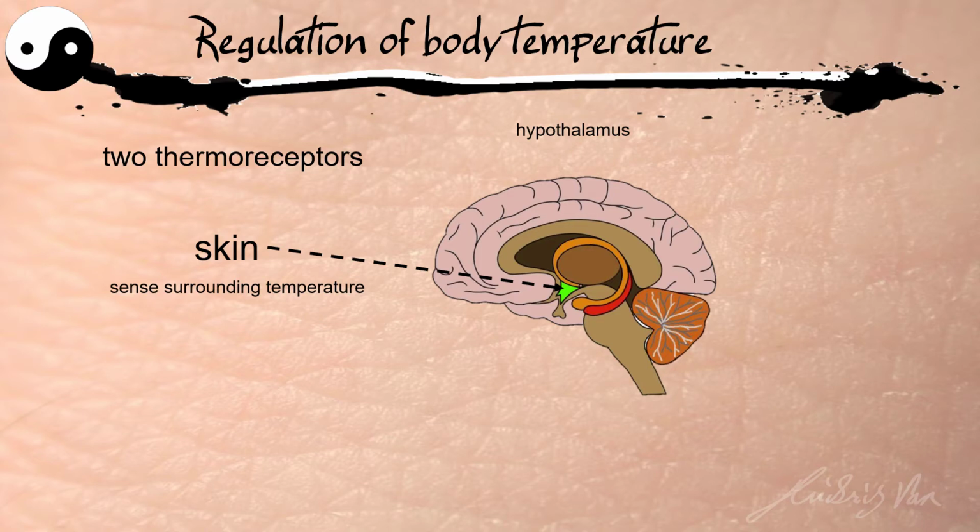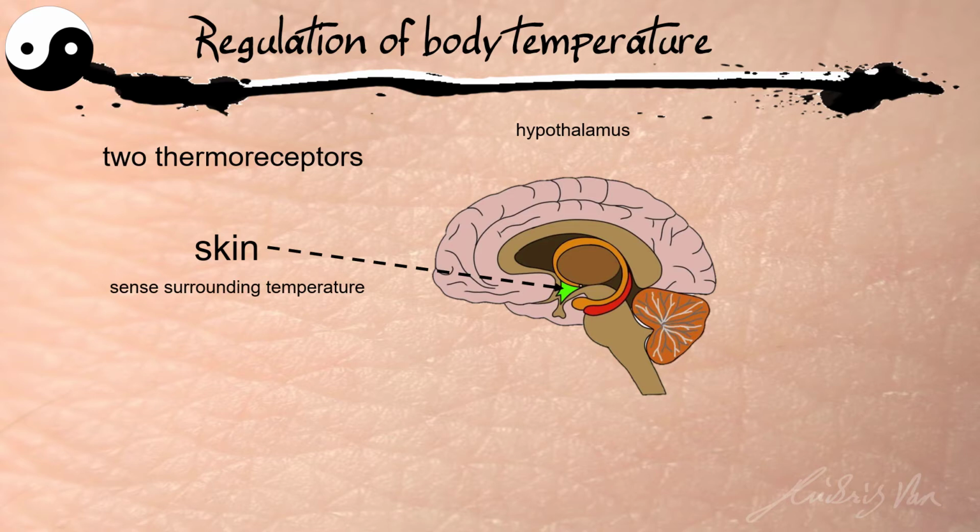It's worth noting that those thermoreceptors only tell our hypothalamus the surrounding temperature, but they wouldn't trigger a homeostasis response, because the surrounding temperature is not equal to the temperature inside our body. Our body will only need to respond if there's a change in the internal environment.